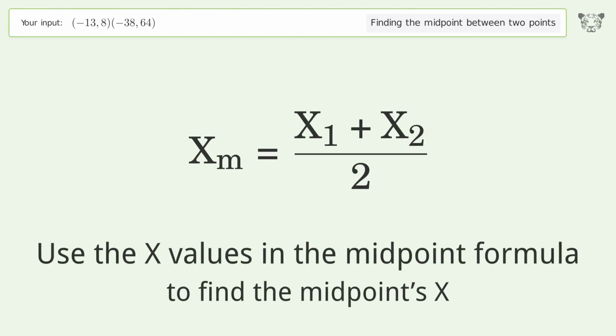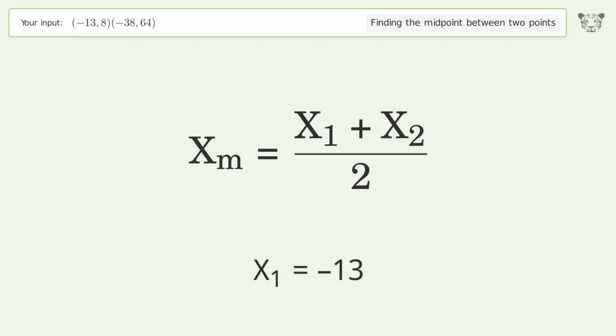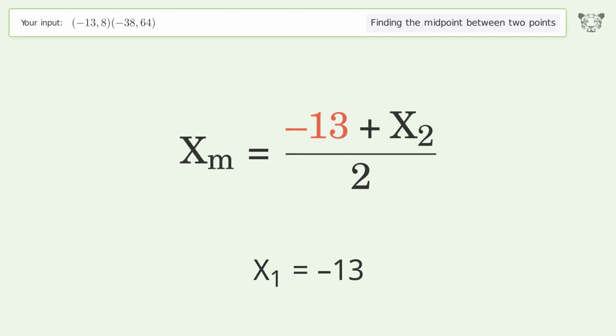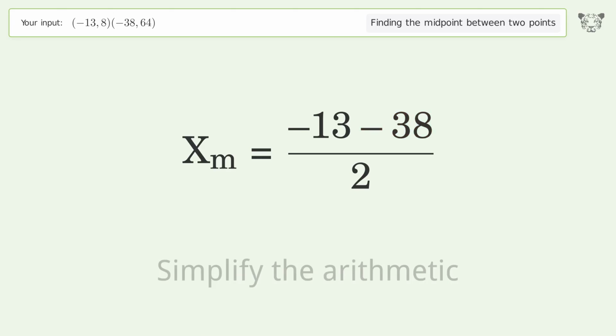Use the x values in the midpoint formula to find the midpoint's x. x1 equals negative 13. x2 equals negative 38. Simplify the arithmetic.